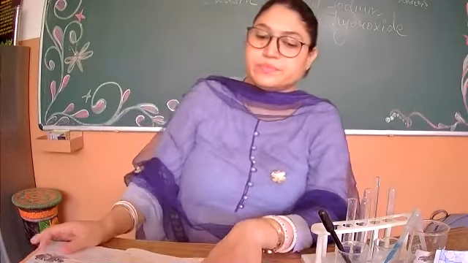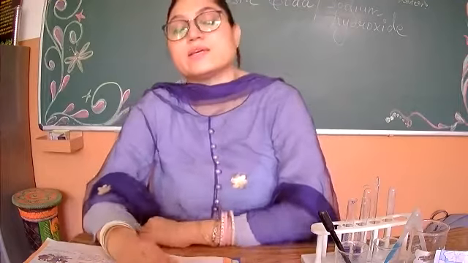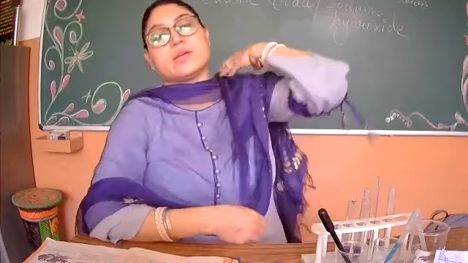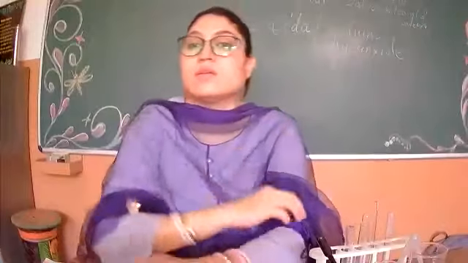Can anyone? Dal powder. Yes, Bani. Okay, Astik, can you recapitulate? Good morning. First we will put some of the powdered dal in a test tube.